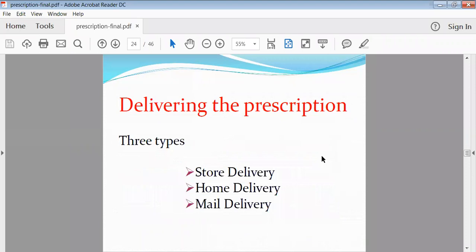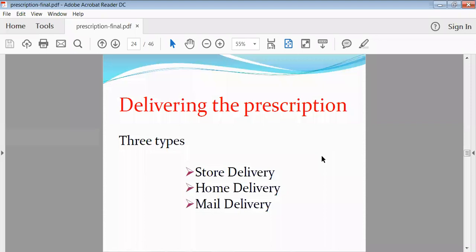Then delivering of the prescription. Delivering means what? To hand over the medicament which was prepared according to that prescription. So while delivering, generally the patient is there, so directly he can hand over that medicament to the patient. Sometimes if time is required for preparation, then he may say that you go home, I will send your medicament up to your home. The address is already noted. So there are 3 types of delivery: store delivery, home delivery, and mail delivery.